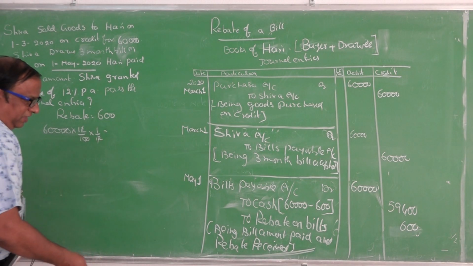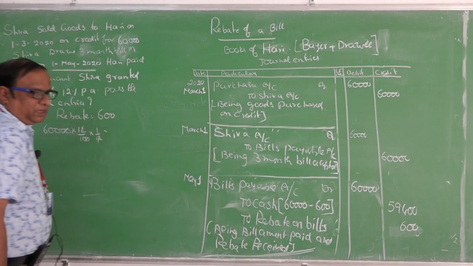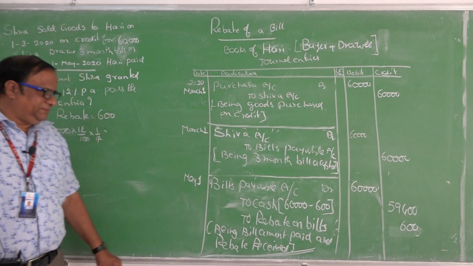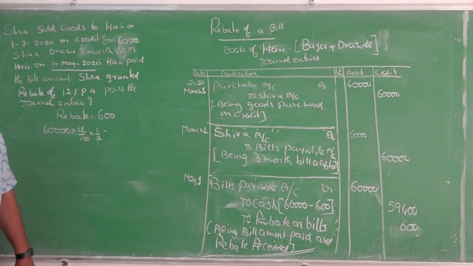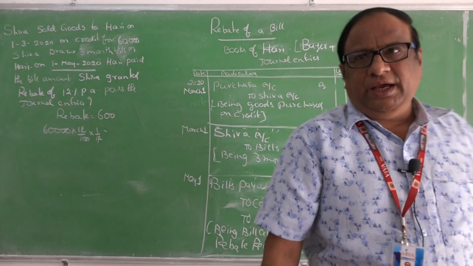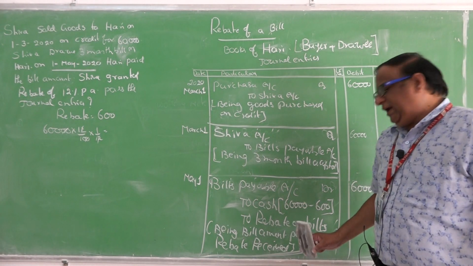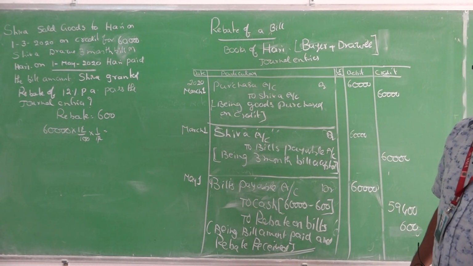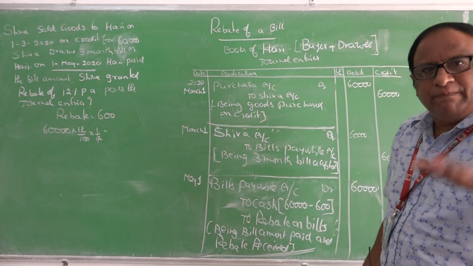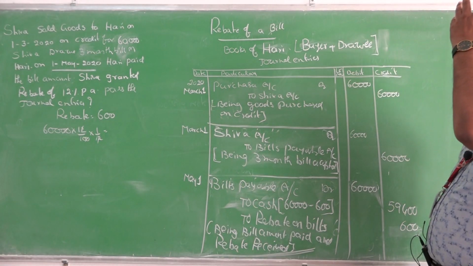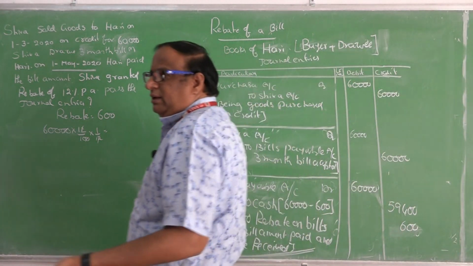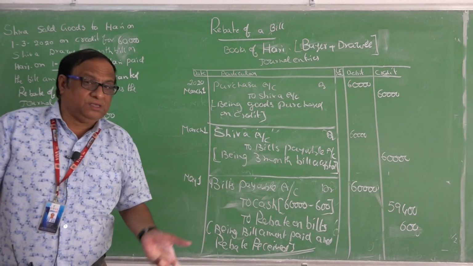Purchases. When this type of entry comes, it is called a compound entry. 1 debit, 2 credits. Bills payable account debit to cash, to rebate on bills. It is a gain to Hari, loss to Shiva. But it should not be considered as a loss. It is a business technique. If he gives an offer of 600, then Hari pays 59,400 to Shiva.